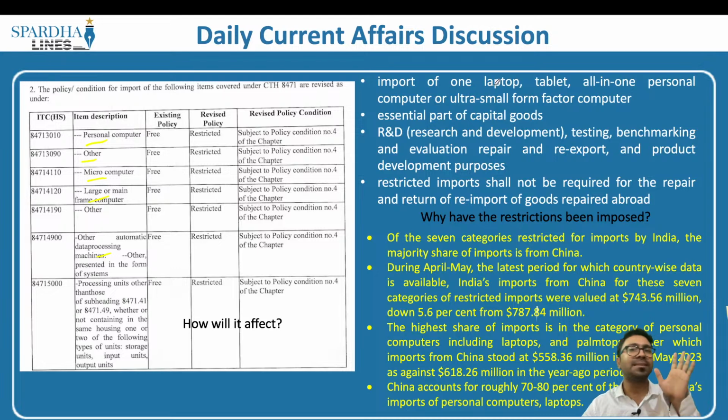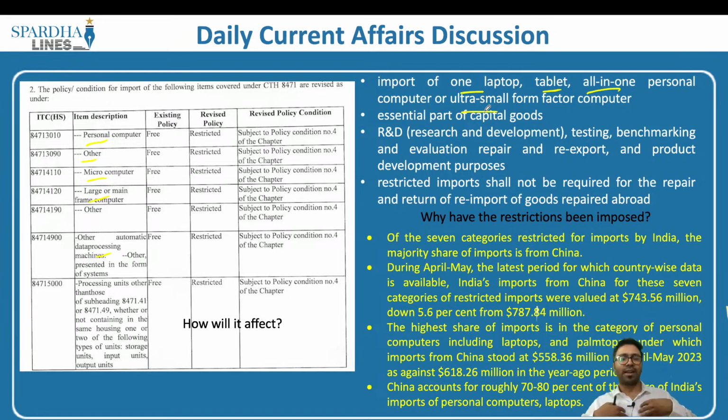However, there are some exemptions that are given. What are these exemptions? Exemptions basically declare that you would be able to import the laptops, computers and so on without the permission from the government, which means you need not take the license from the government. Which are these exemptions? For example, if it is import of one laptop, tablet, all-in-one personal computer, or ultra small form factor computer, for your own use, or any individual's use, or brought as part of the baggage, in that particular case we don't have to get the license from the government.